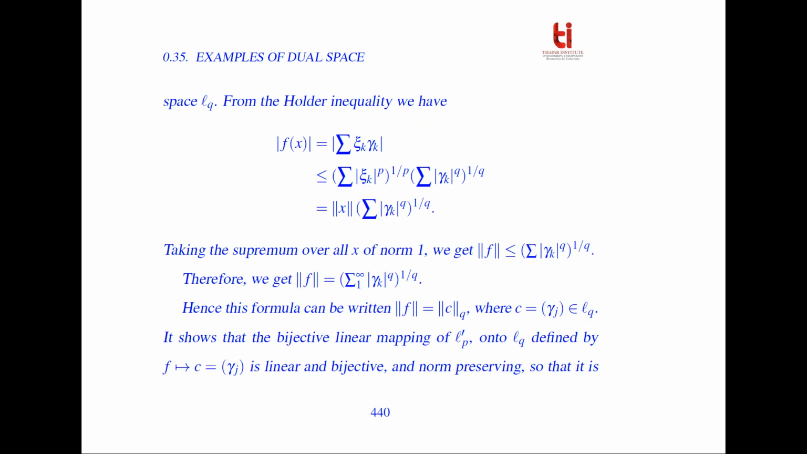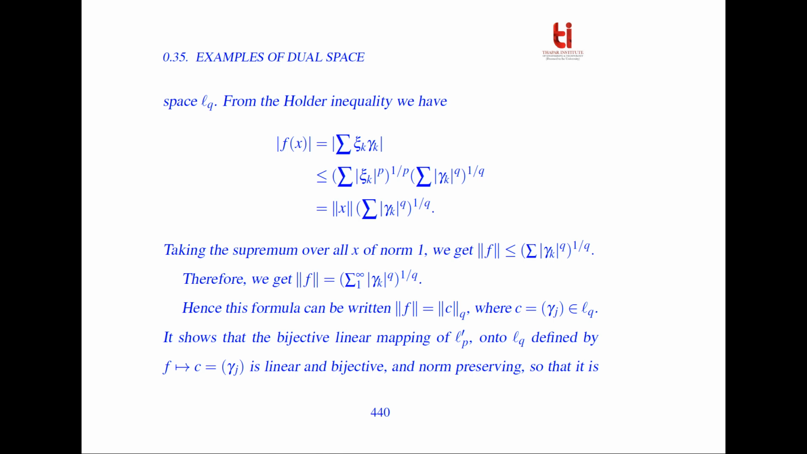Now finally we have to prove that the norm of f is the norm on the space l^q. So from Hölder's inequality we get |f(x)| = the summation of ξ_k γ_k. So now we use Hölder's inequality, so this is less than or equal to the summation of |ξ_k|^p, whole raised to power 1/p, times the summation of |γ_k|^q, whole raised to power 1/q, which is equal to norm of x times the summation of |γ_k|^q, whole raised to power 1/q.